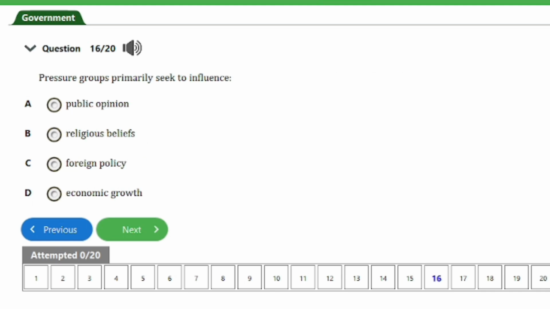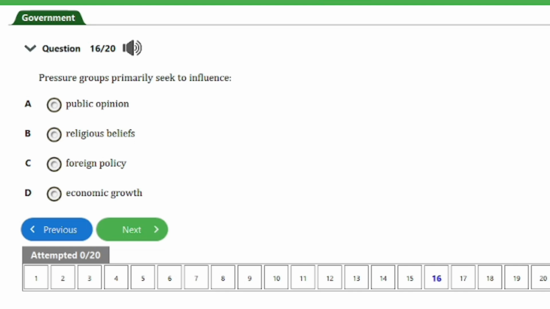So guys, the next question here is question number 16. It says, pressure groups primarily seek to influence A. Public opinion, B. Religious beliefs, C. Foreign policy, D. Economic growth. So guys, the answer to this question is option A, and that's public opinion. So let's head on to the next question, guys.